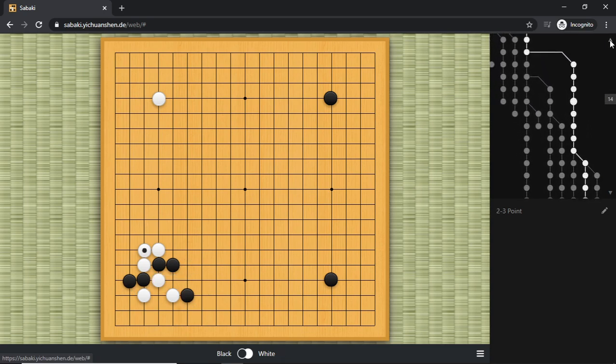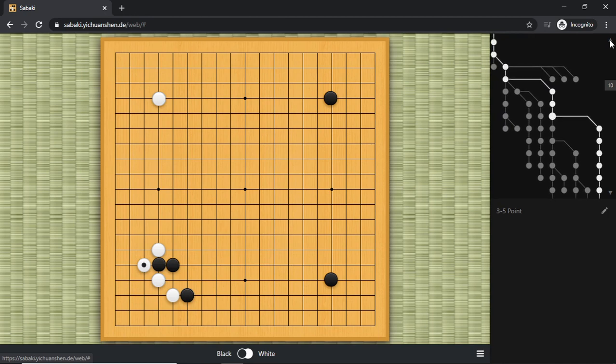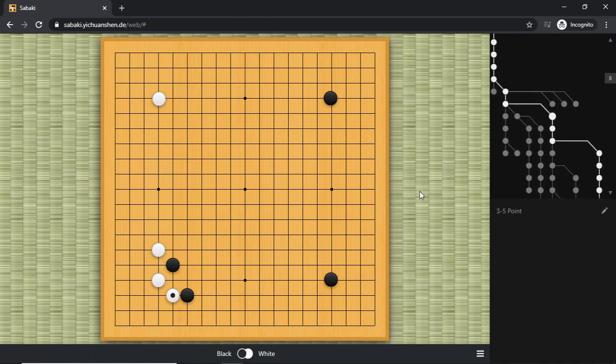So yeah, I'm mostly talking from white's perspective, in terms of how white can defend against black's aggression, but it's because mostly I don't recommend black to make this peep, even if it's the AI move. But if you like aggression, if you like studying complicated josekis and stuff like that, you can go ahead and play out this one in your game and defeat your opponent with your secret weapon that you built with your AI software. So a great place to build your weapon, but I will not go crazy about it.